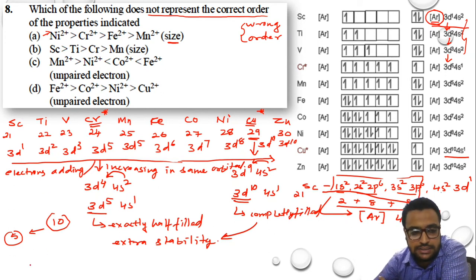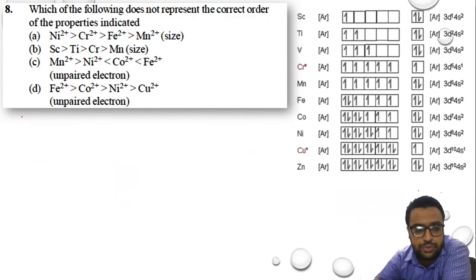Now I'll just clear my slide and try to explain this in a little bit more detailed manner. जब हम स्कैंडियम से जिंक तक बढ़ेंगे, when we move from scandium to zinc, that is left to right, on the left it was 3d1, and on the right we moved to 3d10.